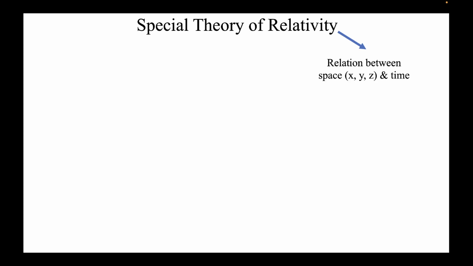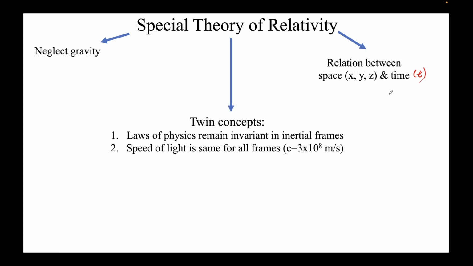Space we define usually in rectilinear coordinates as x, y, and z, and the time we define simply as t. It remains the same here. Why is it special? Special is because we are neglecting gravity. If we include gravity also, it becomes the general theory of relativity, which is outside the scope for GATE, and I think also for NET.